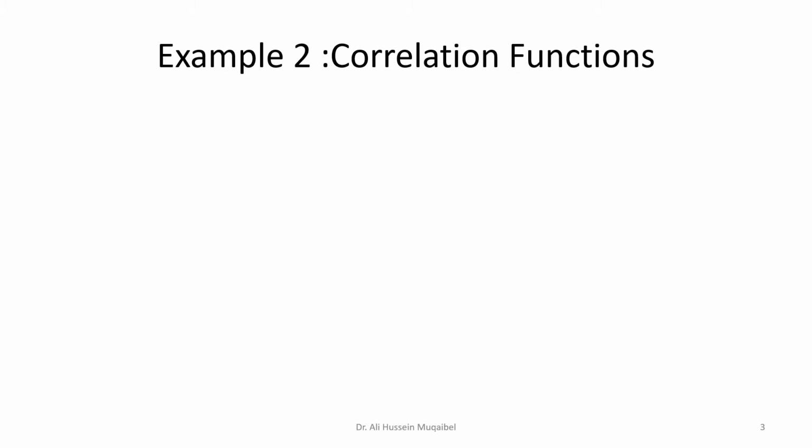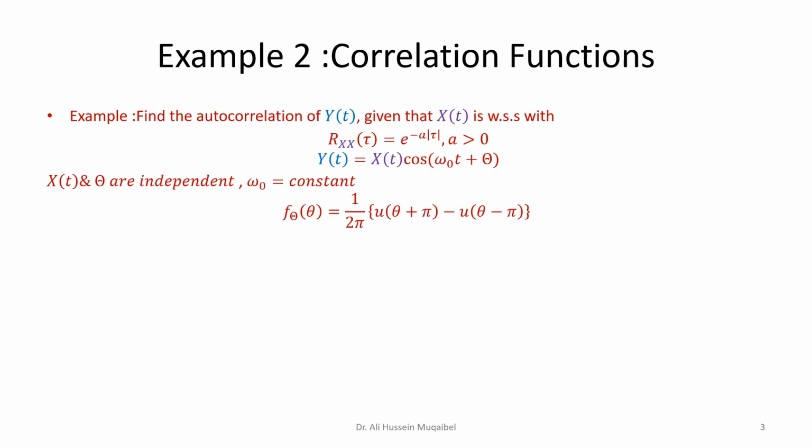The second example here states: find the autocorrelation of y, given that x is wide-sense stationary with the autocorrelation given. We also are given the relation between y and x, y equal to x of t times cosine, where x of t and theta are independent. This condition will prove to be very handy because independence allows you to split the PDF. Omega naught is constant, while theta has a uniform distribution between minus pi and plus pi. Okay, so what's required in the question?